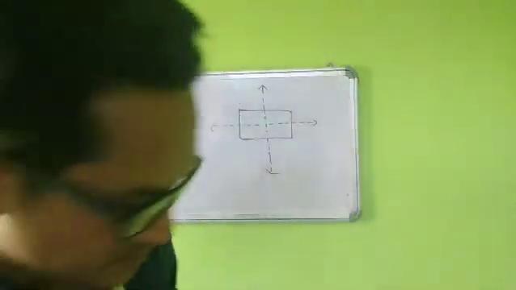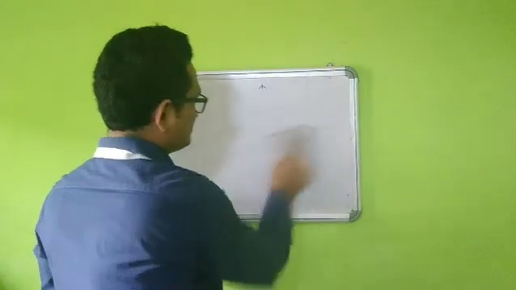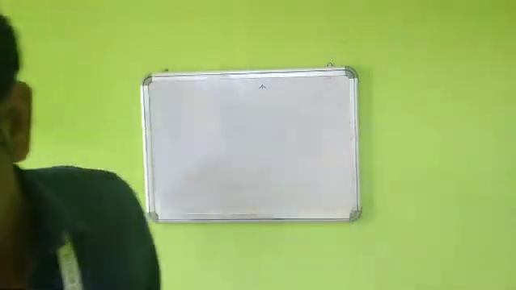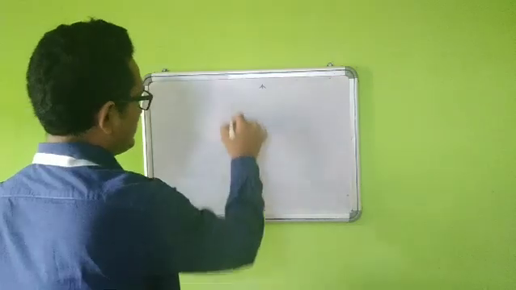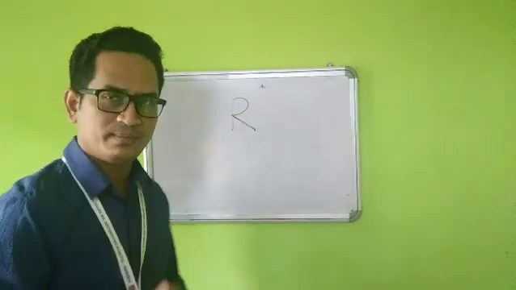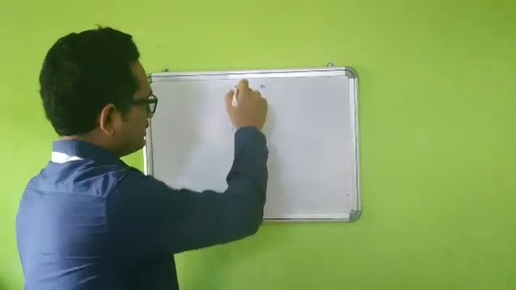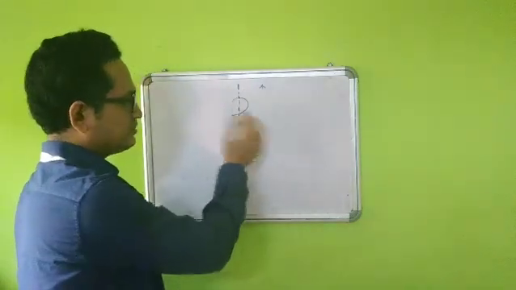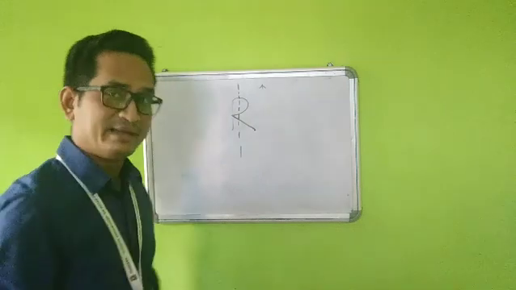For example, if I take the letter R. Now students, can I divide it into two equal parts in any way? Can I divide it like this? Can you tell that this part and this part are identical or equal?